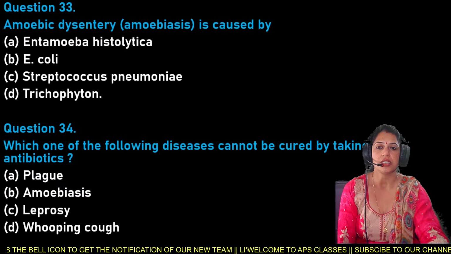Here, amoebic dysentery is caused by Entamoeba histolytica. So option A is the right answer for question number 33. Amoebic dysentery or amoebiasis is caused only by Entamoeba histolytica, not E. coli, not Streptococcus pneumoniae, and not Trichophyton.